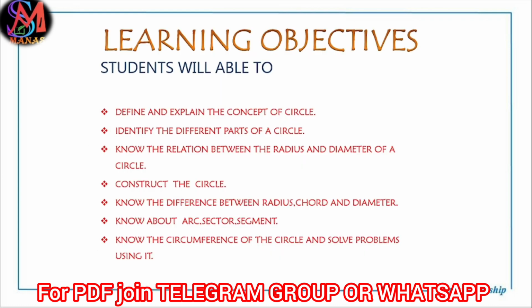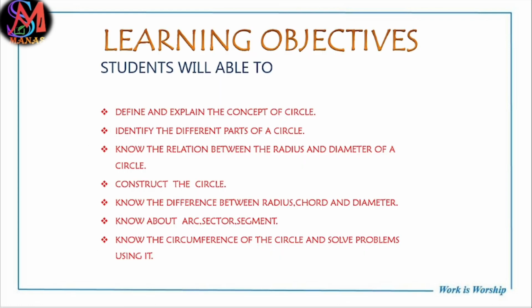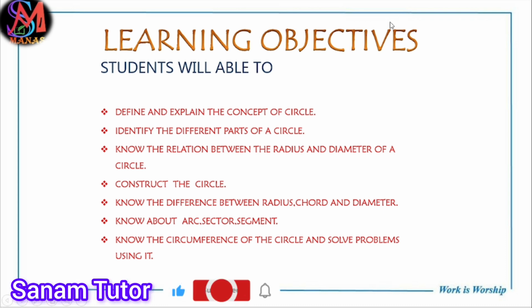So let us start the session. After this session, you can define or explain the concept of the circle. Then you can identify the different parts of the circle, know the relation between the radius and the diameter of the circle. Then construction of the circle, and you will know the difference between radius, chord and diameter. Also know about the arc, sector and segment. Then also know the circumference of the circle and solve the problems. So let us start the session.